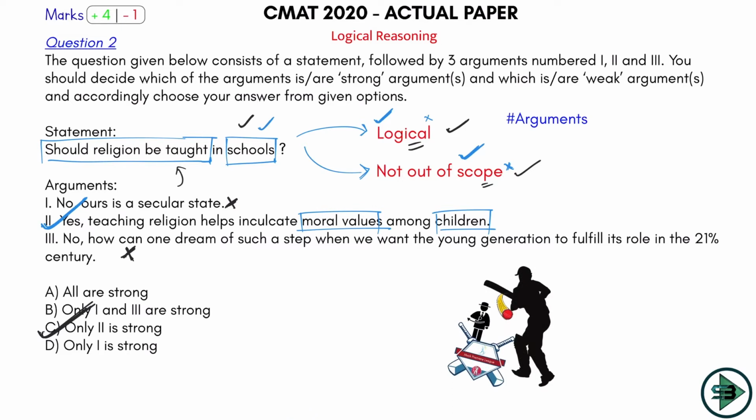Why am I not telling this to be a 6? Because it's not a straight question. I can see many students marking this: ours is a secular state as well. So that is where you can get B as an answer and you can get this to be wrong. But with a little bit of idea of how to deal with the arguments problem should help you solve this question. So it's a 4 for me, not a 6, because I can see some students making mistakes in this case. But if you have a good knowledge of arguments, this can be a 6 for you as well.